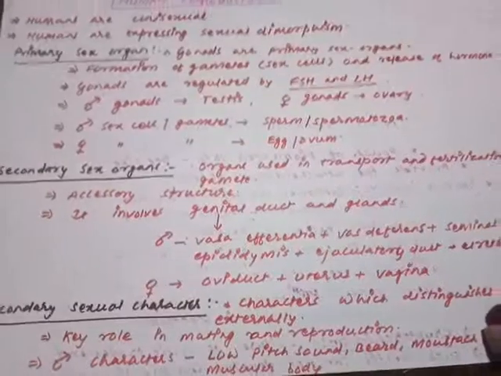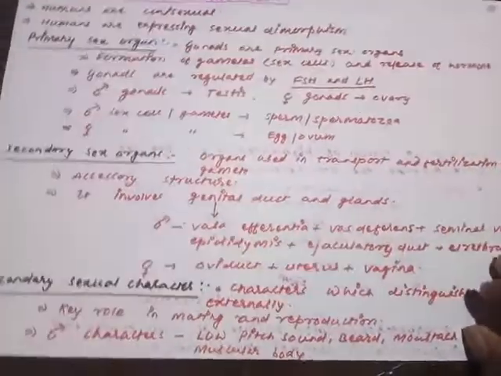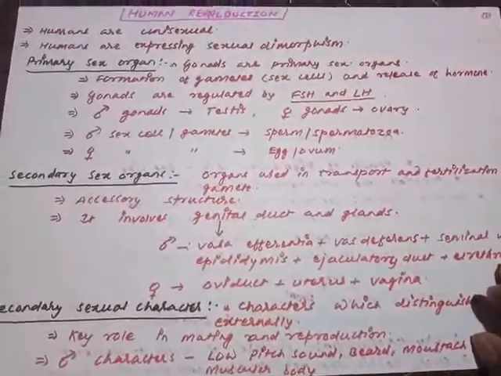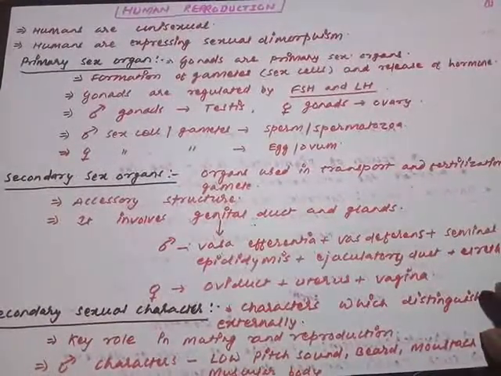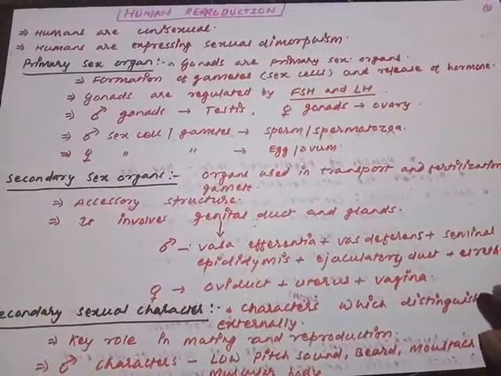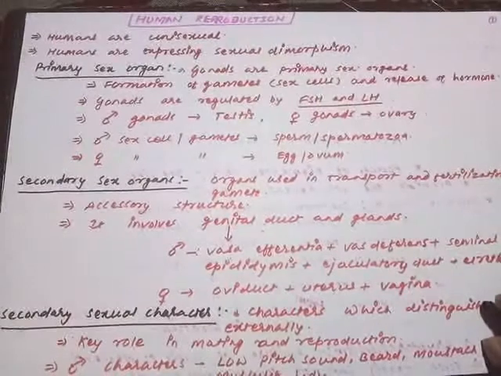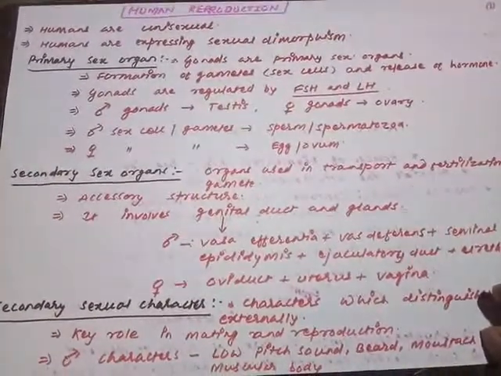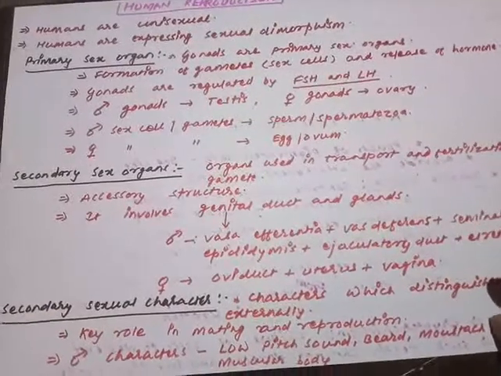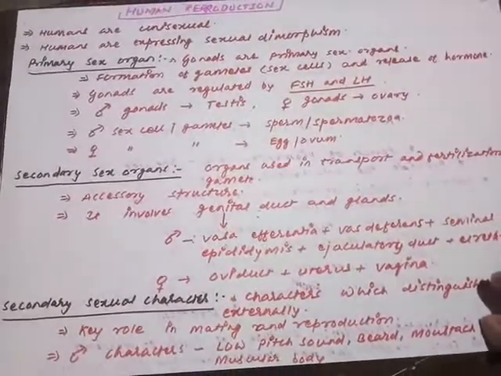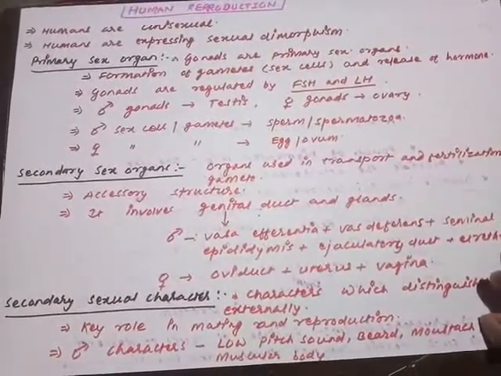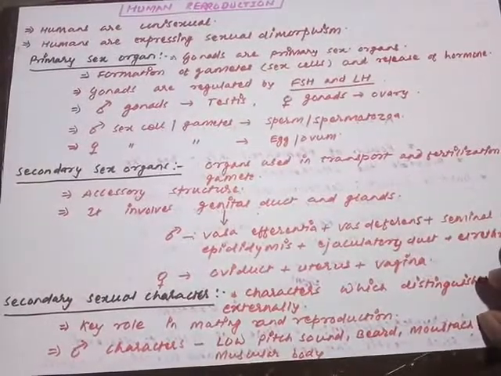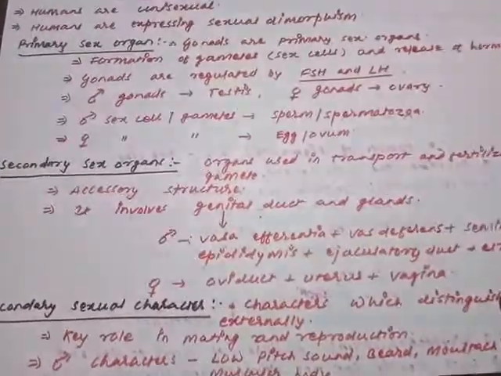So now it is clear to you all, primary sex organ means what? These are basically the gonads, meaning the structures which are responsible for the formation of the gametes. In case of male, the primary sex organ is testis. In case of female, the primary sex organ is ovary. So the testis produces the male gamete, that is spermatozoa, and ovary produces the female gamete, that is